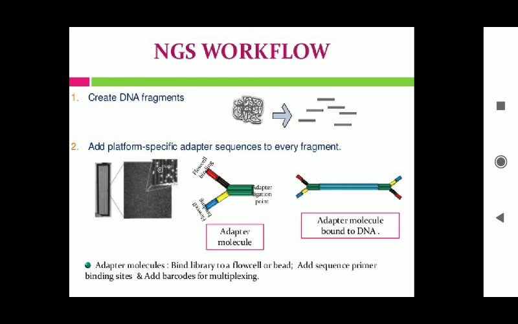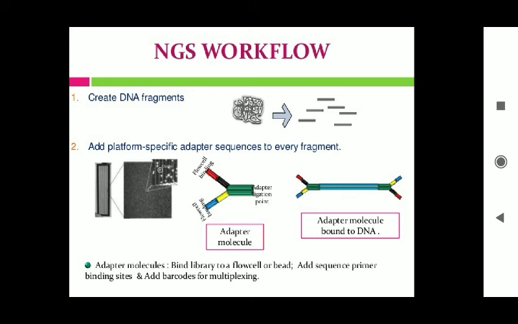Here you just need to remember that first you have a DNA sequence, or you can say a DNA molecule. After that you need to break it, which means you form fragments of the DNA, the cuts you can see. After that you need to add the specific adapter sequence to every fragment. You can see here that there is an adapter molecule.